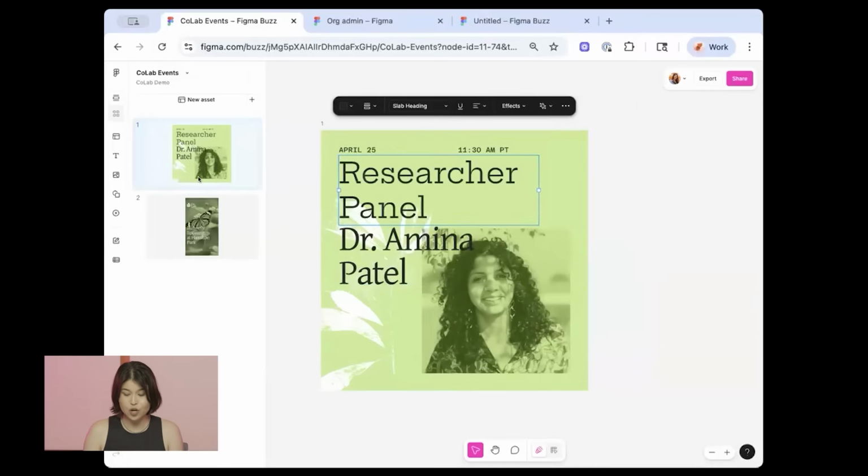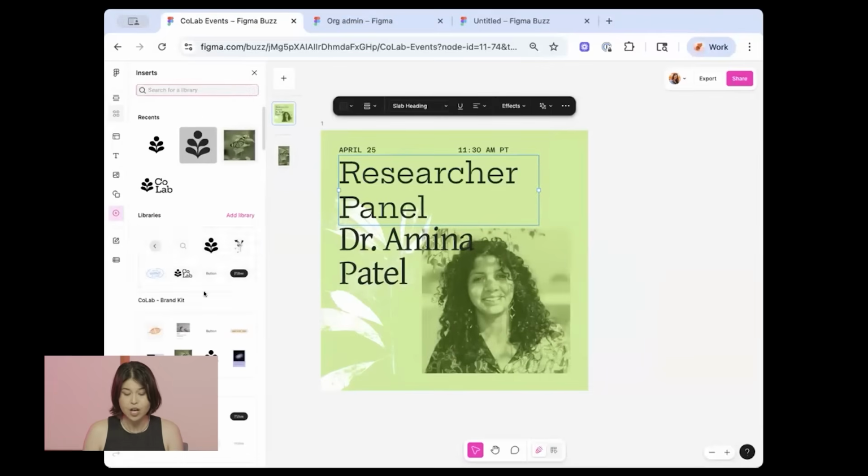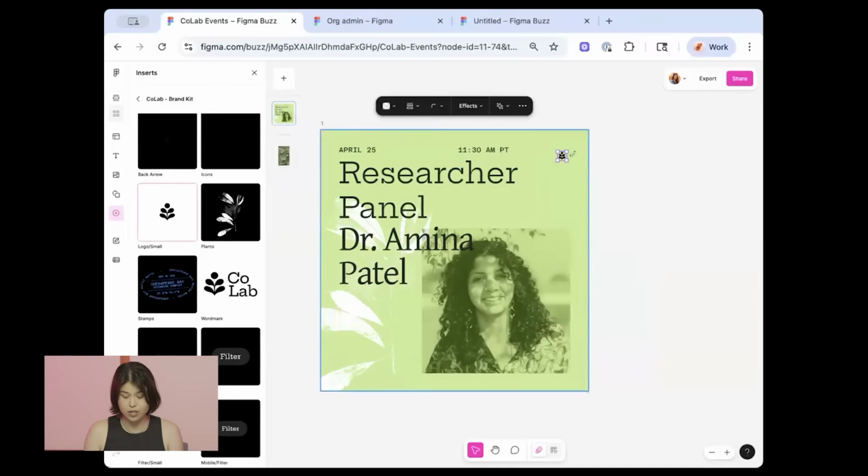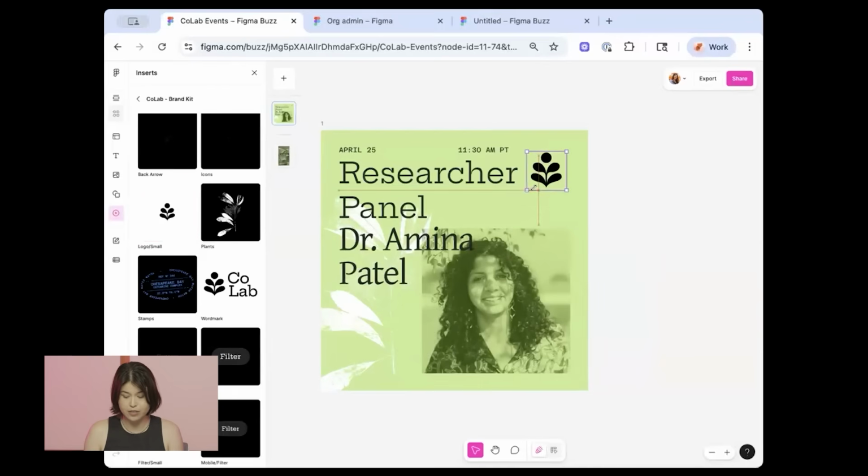And then I know that we usually include logos in our assets, so I'm going to go into our inserts menu, I'll again see that library up here, drag in a small logo, scale it up a little bit so everything looks a little bit more balanced. And there we go. Now we have a social asset.